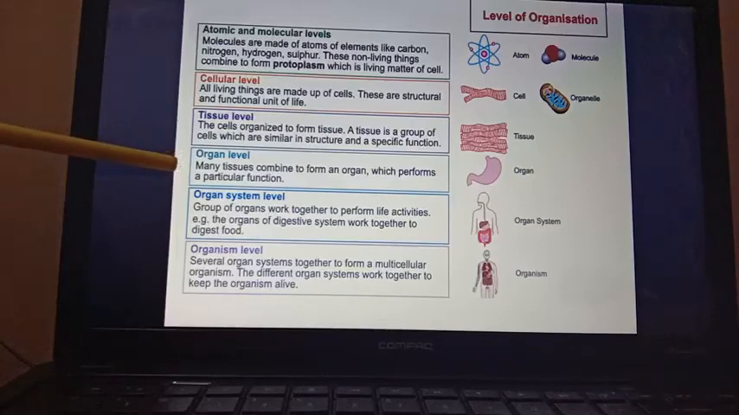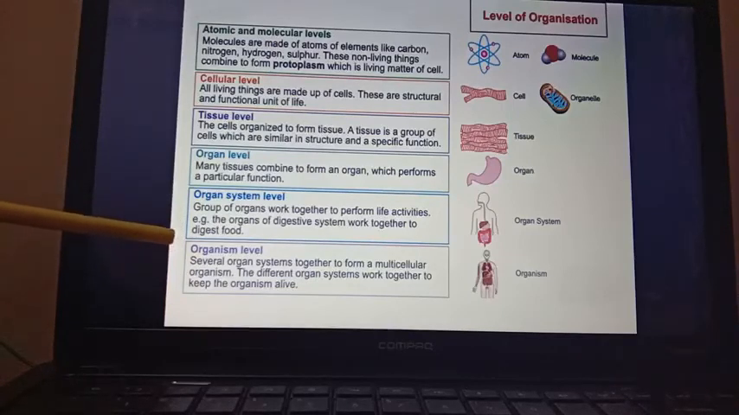Next, similar kinds of tissues form the organs. So next level is the organ level. Many tissues combine to form an organ which performs a particular function. Then all organs make the organ system level. A group of organs work together to perform life activities. The organs of the digestive system work together to digest food. Like that, all the organs of the respiratory system work together for the process of respiration.